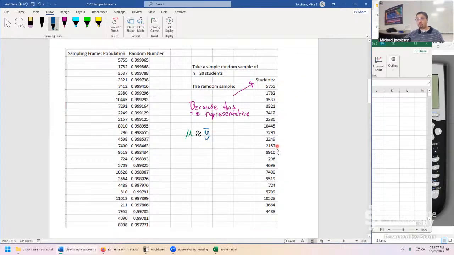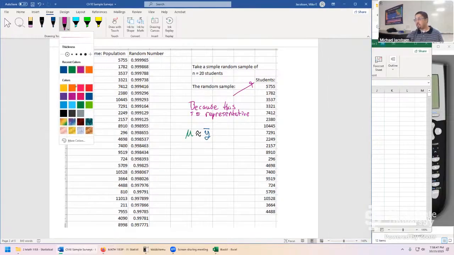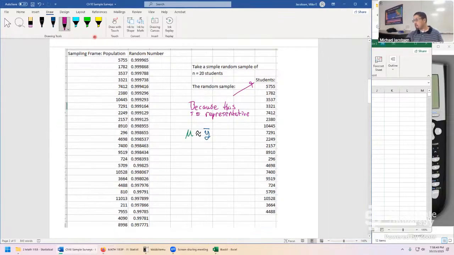So we'd have to figure out what their GPAs are once we've decided who we're contacting. Probably got to put in a humongous incentive there to actually get them to give quality information there. And this would be a good estimate. The reason the course is so long is we can't stop there. Inferential statistics is also all about doing the next step.